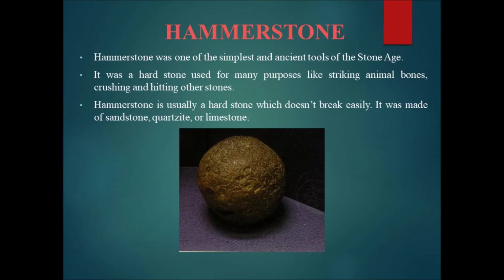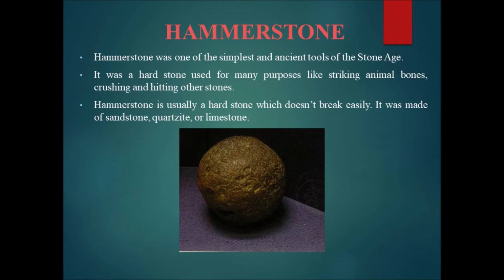Let's see elaborately about few of the tools that were used by early humans. First, we will see about hammerstone. Hammerstone was one of the simplest and ancient tools of the Stone Age. It was a hard stone used for many purposes, like striking animal bones, crushing and hitting other stones. Hammerstone is usually a hard stone which doesn't break easily. It was made of sandstone, quartzite or limestone.